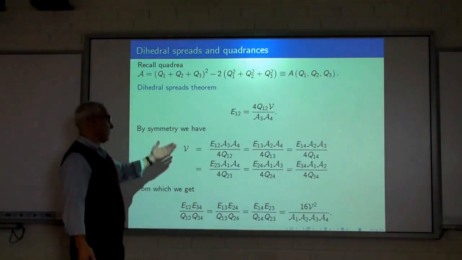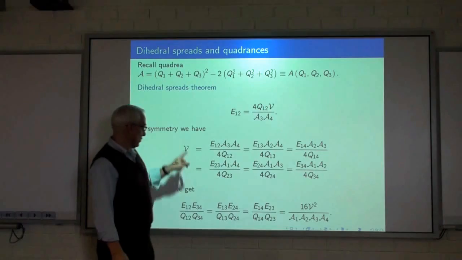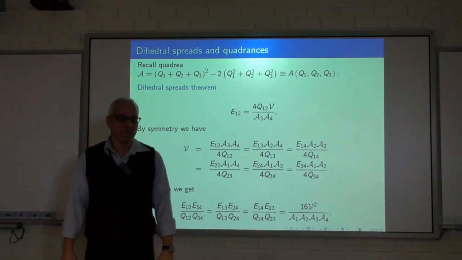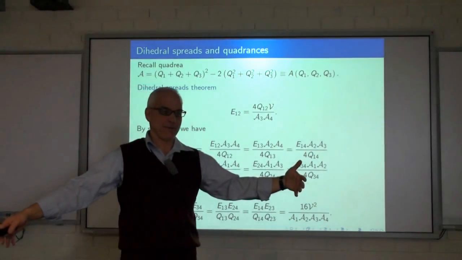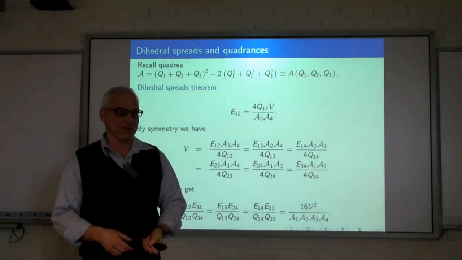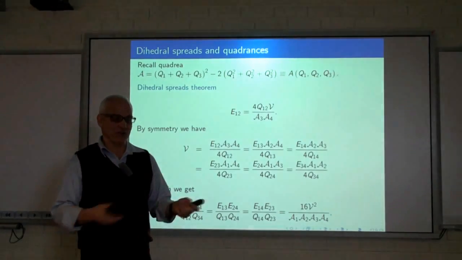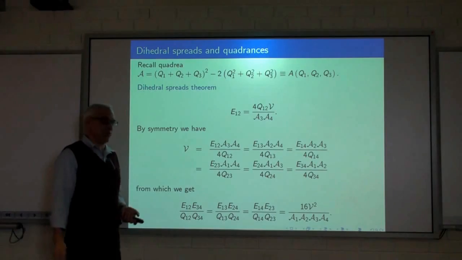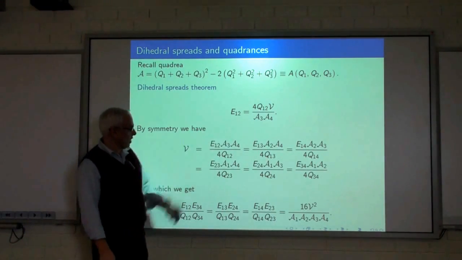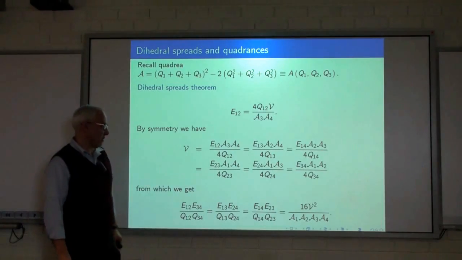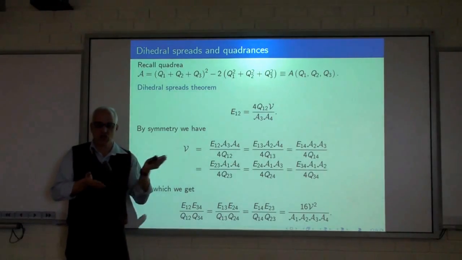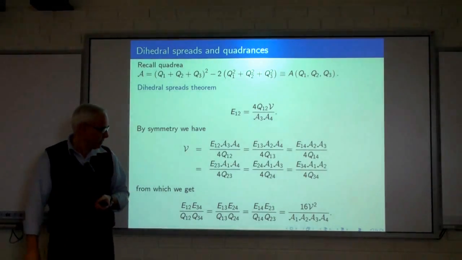All right, well, by symmetry, it's symmetrical. We can solve for V, so we get a formula V equals E12. What did you mean, admittedly with a computer? Well, it's a big formula. So you want to employ some algebraic software to help you factor and so on and so forth. Although in principle you could do it by hand. So here we've solved for V in terms of E12, and the whole thing is symmetric because this is essentially the volume squared. So we have actually 6 such formulas, one for every edge dihedral spread.